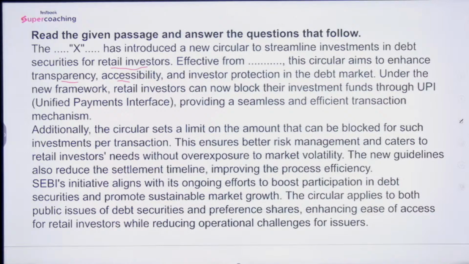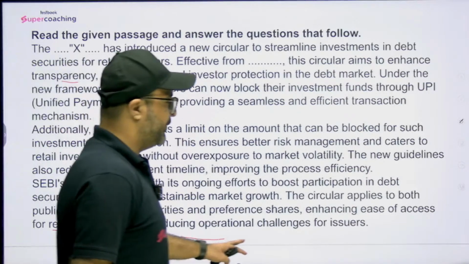The new guidelines also reduce the settlement timeline, improving the process efficiency, and this initiative aligns in the direction of ongoing participation in the debt securities and promotes sustainable market growth. The circular applies to both public issues of debt securities and preference shares, enhancing ease of access for retail investors while reducing the operational challenges for the issuers.